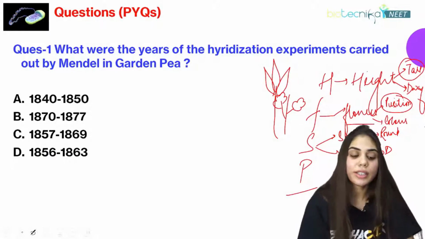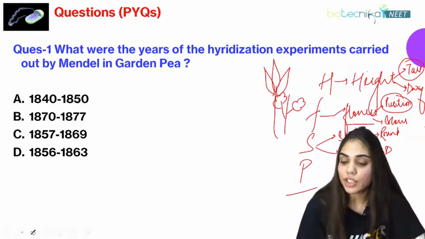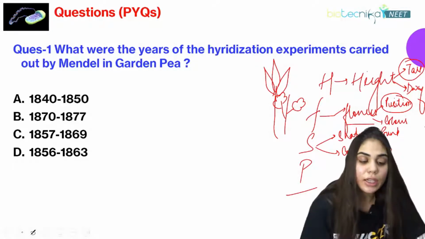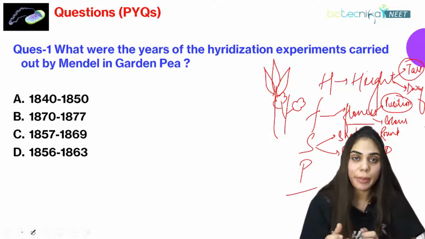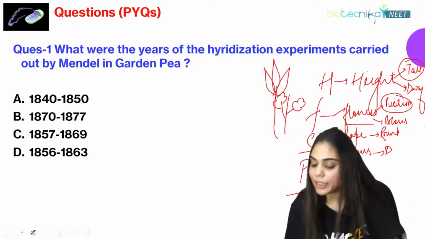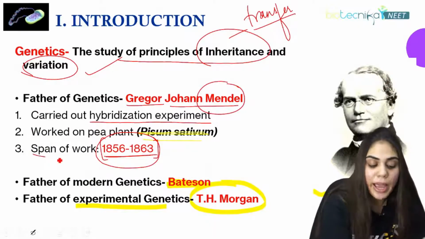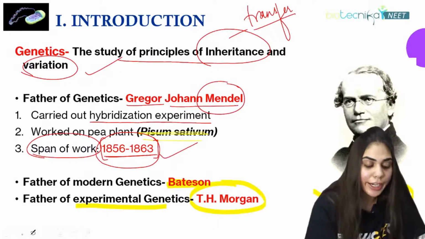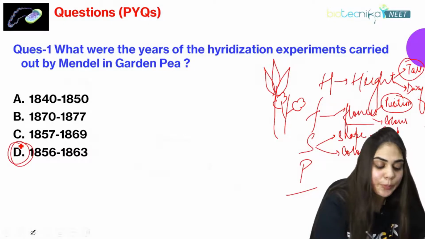The first question for these basics is, what were the years of the hybridization experiments that were carried out by Mendel? A, B, C or D? Here it is asking about the years of experiment that Mendel worked. Very good, Inas, Sneha. It is option D, because in the first slide I mentioned the span of work. What is his span of work? It is 1856 to 1863. So the right answer for this question is option D.